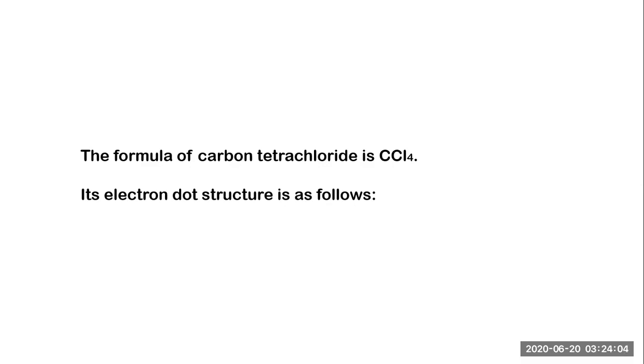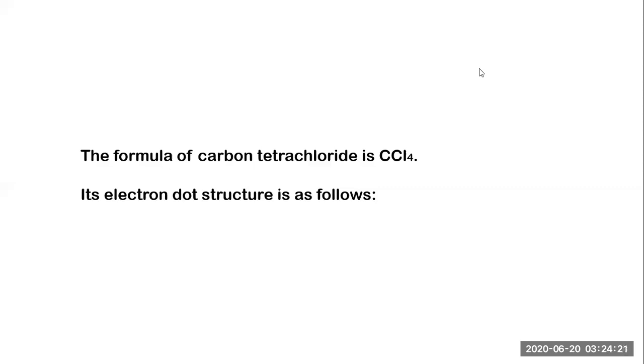and 1 carbon. See, now tell me one thing. How many electrons are there in the chlorine shell? Last shell I'm talking about, 7. So how many chlorines are there? 4. Okay, and carbon 4. Okay, so let's talk about this. It's an electron dot structure as we follow.